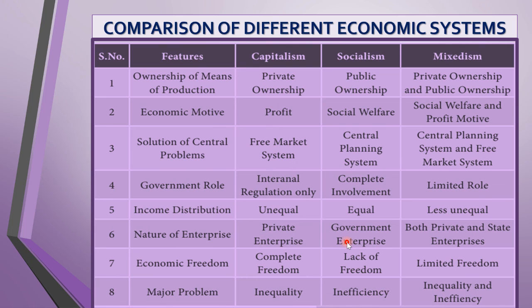Question 38. Compare the features among capitalism, socialism, and mixed economy. The answer is this. 37th question. Compare the features of capitalism and socialism. If you first study 38, 37 automatically follows; you only need to write these two columns. This column is not needed for 37. I repeat, 37: Compare the features of capitalism and socialism. They have asked only these two. So you can leave this out.